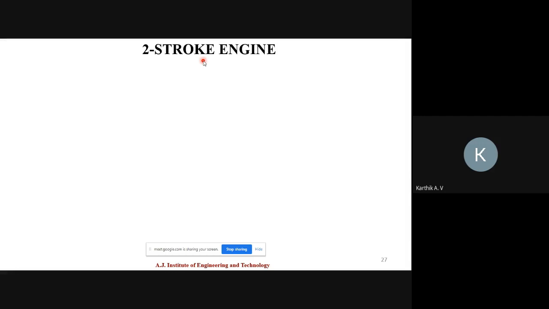Initially the piston is at top dead center, it moves to bottom dead center, then moves back from bottom dead center to top dead center. This is called two stroke: two movements, top to bottom and bottom to top. Two movements required to complete all four processes is called a two-stroke engine.